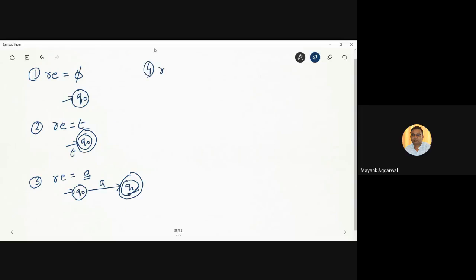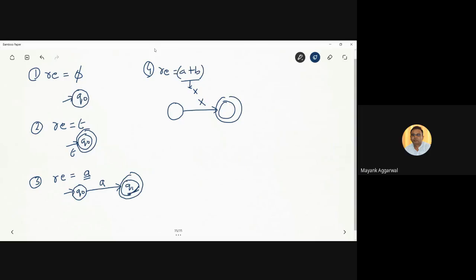Now suppose the regular expression is A plus B. How do we convert this into an automata? We assume it is a single regular expression, let's say X. A plus B is a single regular expression, X. So we make one state, we make another state, and we make this state a final state, and we write X over here. We have already seen in point number 3 that when X comes, we move from one state to another state, and the state is accepted.